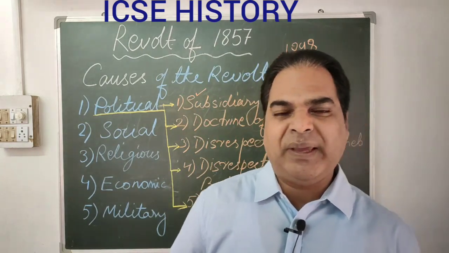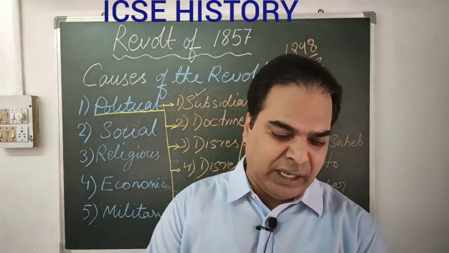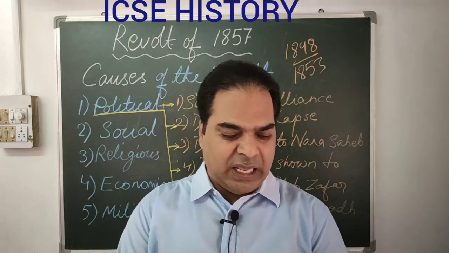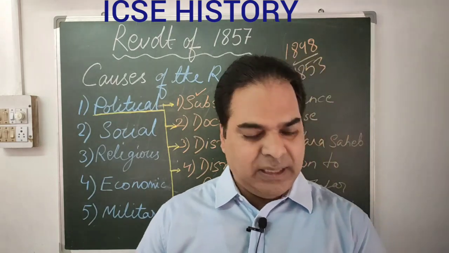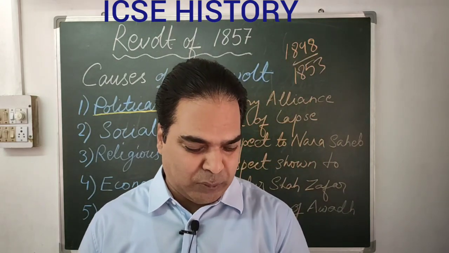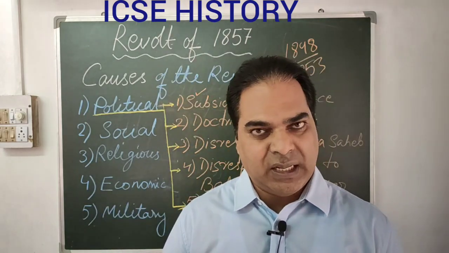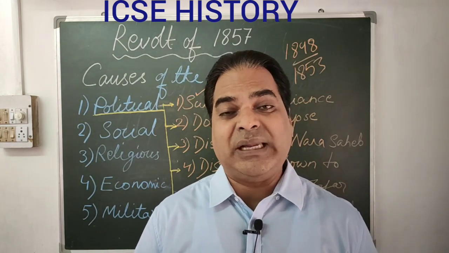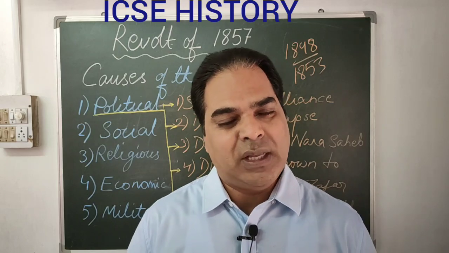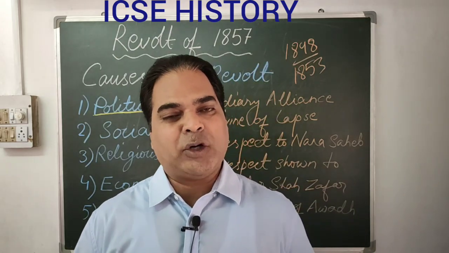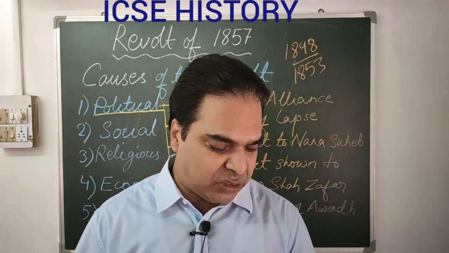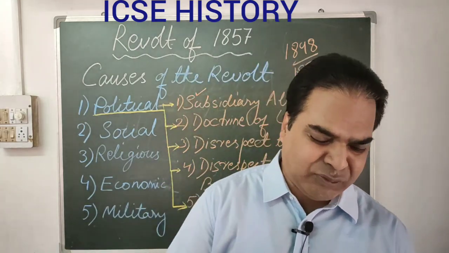Lord Dalhousie became the Governor General of India in the year 1846. When he became the governor, he was very young at that time, and he introduced this policy of doctrine of lapse. So once again, if a ruler of any kingdom died without leaving his natural successor of his own, then that kingdom will automatically lapse. Lapse means pass into the hands of the Britishers. That was doctrine of lapse.